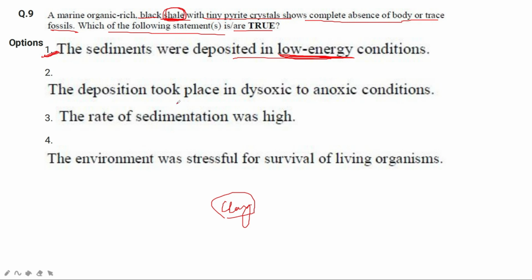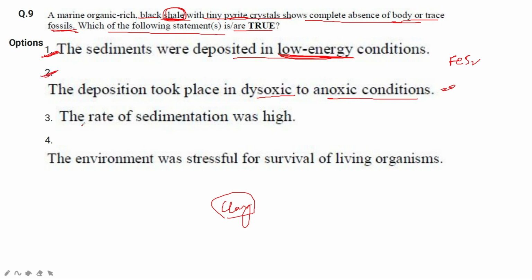Okay, the deposition took place in dysoxic or anoxic conditions. So we can see that there are pyrite crystals, and pyrite is FeS2. You can see it is not oxidized, it is reduced form. So we can say that the condition was anoxic or dysoxic, and there is an absence of body and trace fossils, so the conditions can be like this also, which is not favorable for the organisms. So this option is also correct.